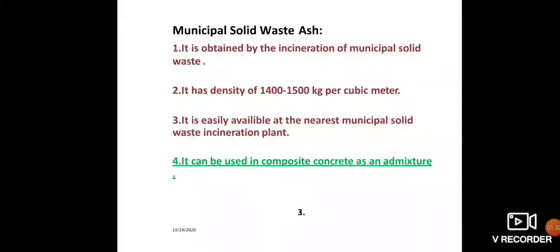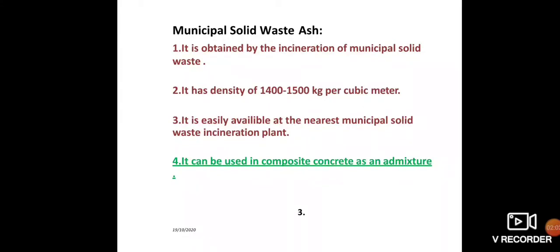It has density of 1400 to 1500 kilogram per cubic meter that makes it perfect for being used in construction practices. It is easily and locally available at the nearest municipal solid waste incineration plant, so the transportation cost for this aggregate is lesser, that makes the construction overall economical.